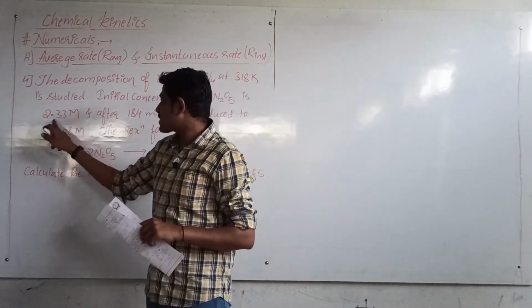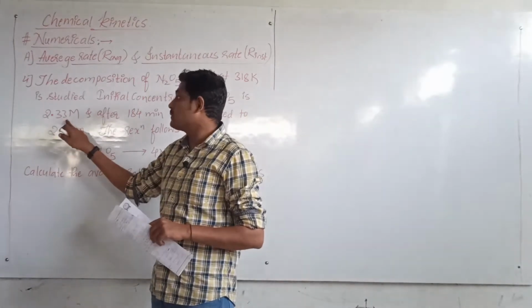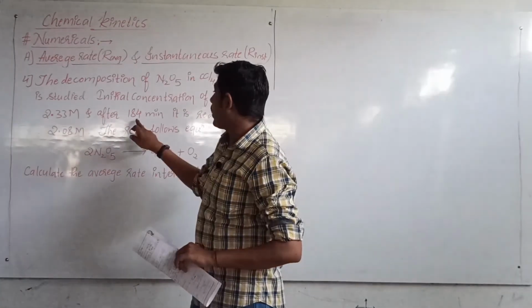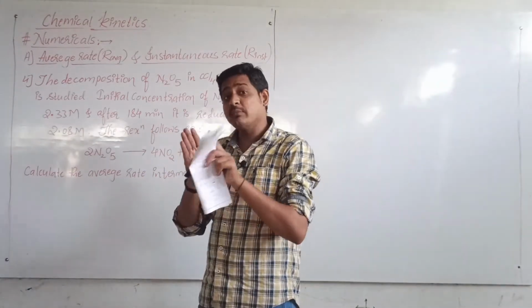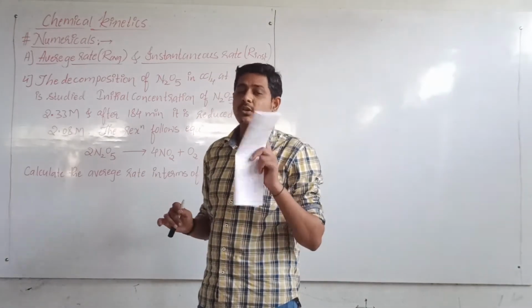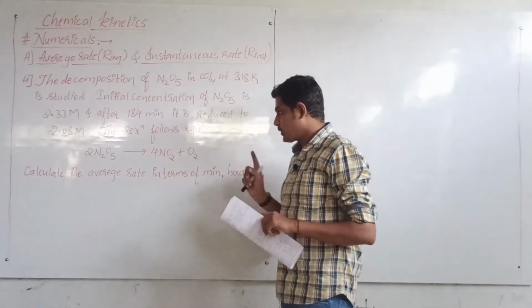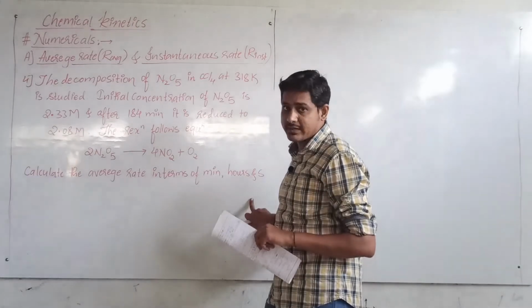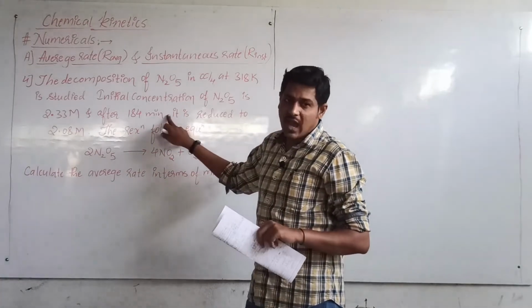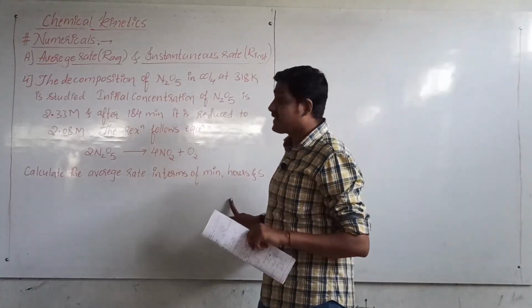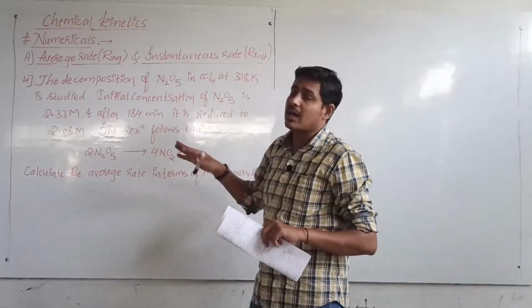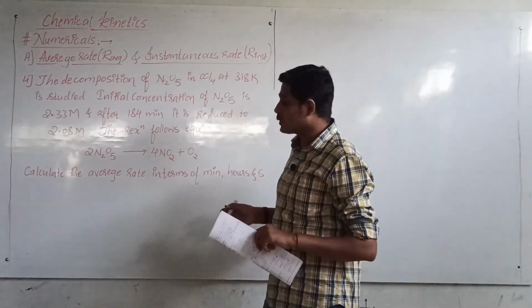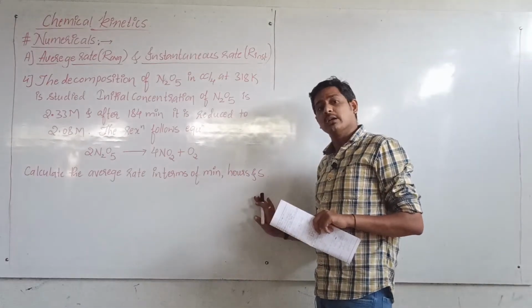So now the initial concentration of nitrogen pentoxide is how much? 2.33 moles, and it is reduced to 2.08 moles in how many minutes? It is 184 minutes. So the time interval is more, and when the time interval is more, you will calculate the average rate. They are also asking you to calculate the average rate in terms of minutes, hours and seconds. Minutes they have given already, so first you have to calculate the average rate in terms of minutes, I mean per minute how much change of concentration of nitrogen pentoxide is occurring, then we have to convert that into hours, then finally we have to convert it into seconds.